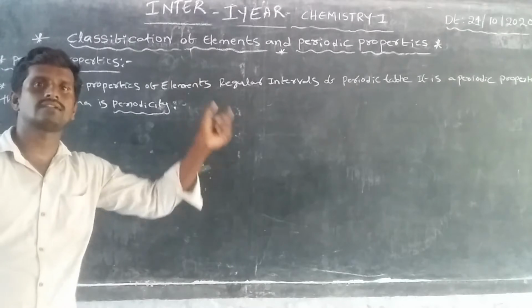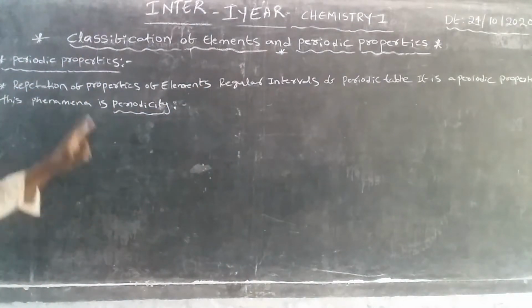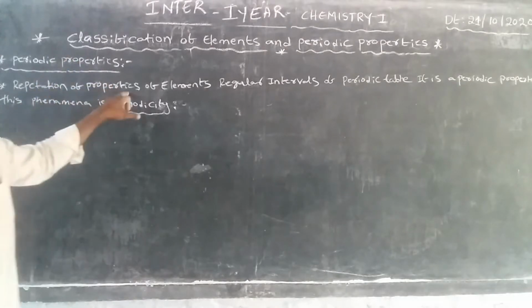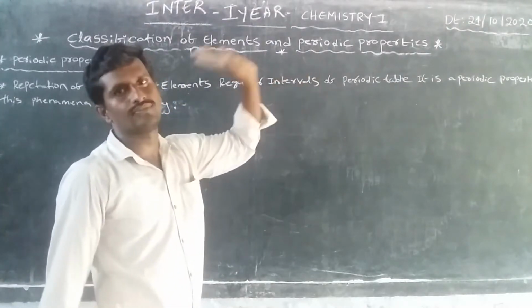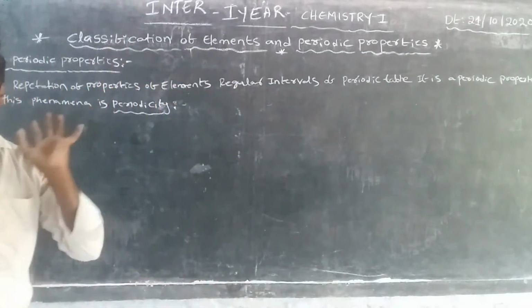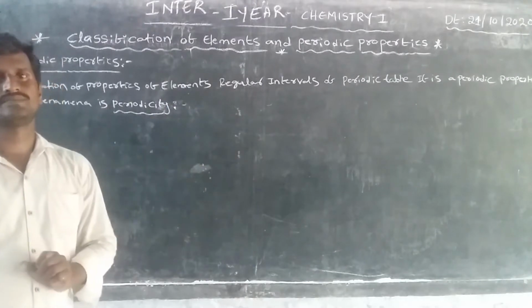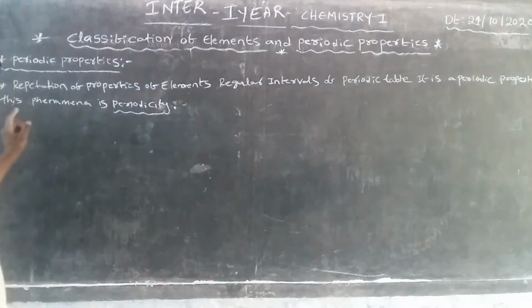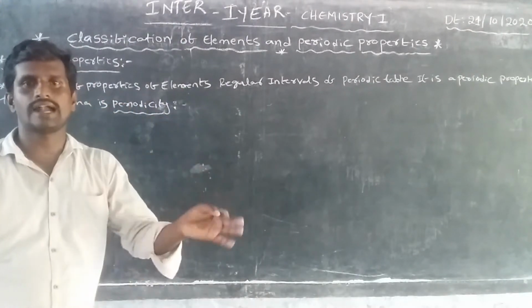This is a periodic property, and this phenomenon is periodicity.